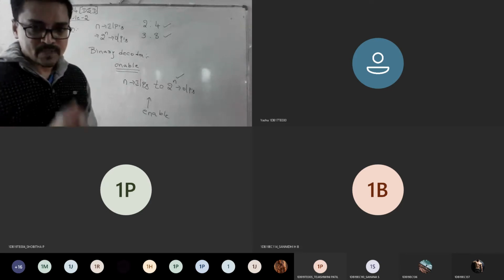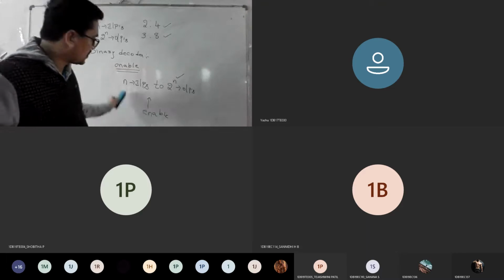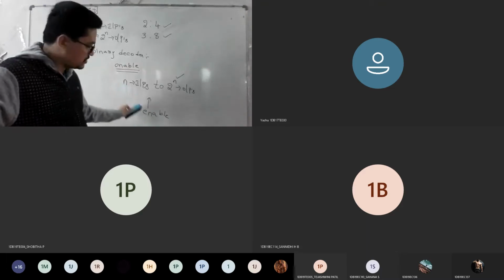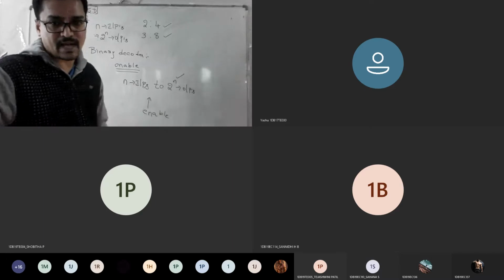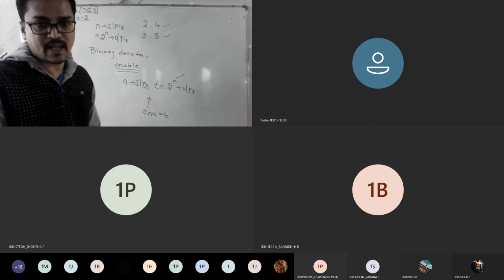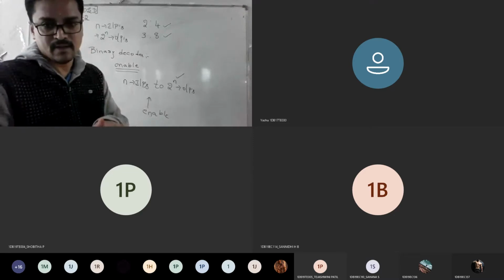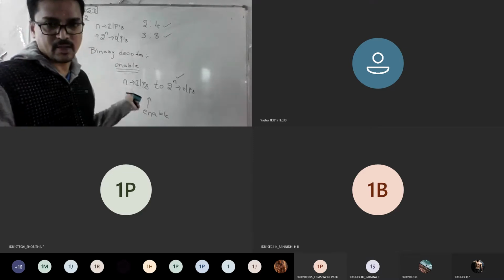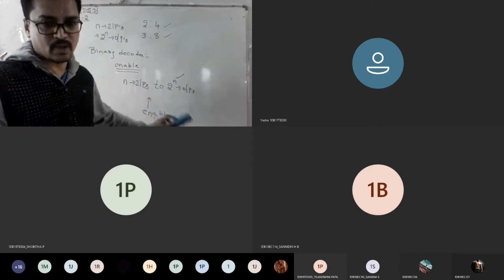So your enable pin acts like a switch here. Depending upon the enable, you have two concepts, active low enable and active high enable. In the syllabus we will deal with active high enable, meaning whenever enable is 1, your output should follow your input.